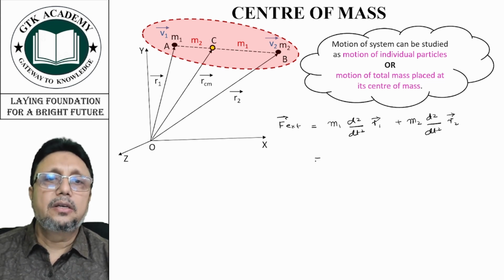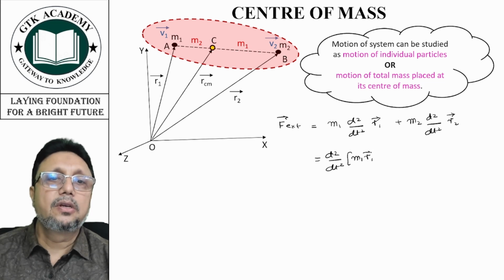Now you can take d2 by dt square outside: m1 r1 vector plus m2 r2 vector. Now we know that m1 r1 vector plus m2 r2 vector is m1 plus m2 into the position vector of center of mass.